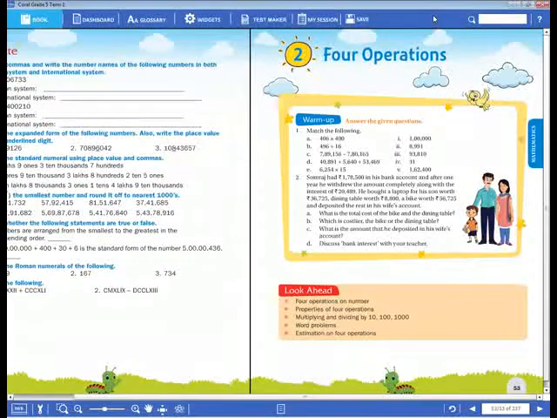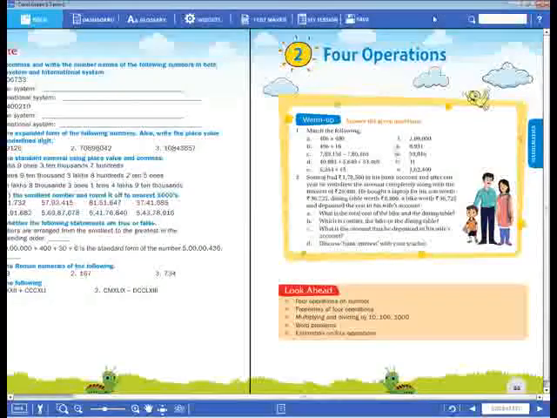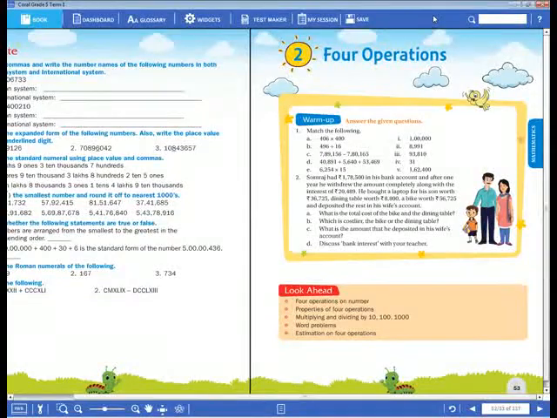So Somraj had 1,78,500 in his bank account, and after one year he withdrew the amount, meaning he drew the amount completely from the account along with the interest of 20,489. He bought a laptop for his son worth 36,725. The dining table is worth 8,800 and the bike amount is 56,725, and he deposited the rest in his wife's account.